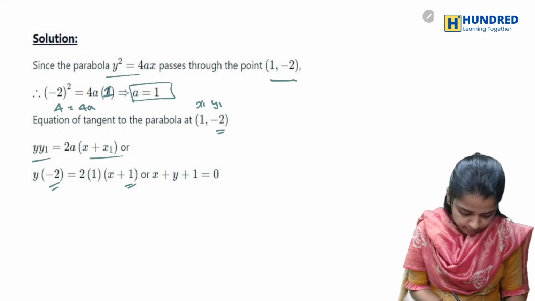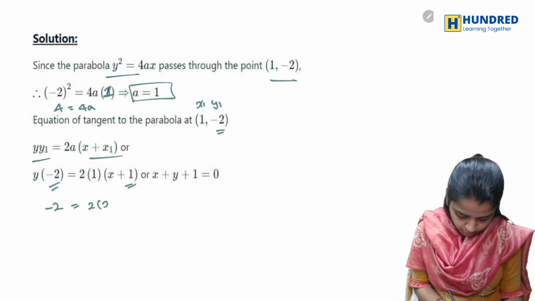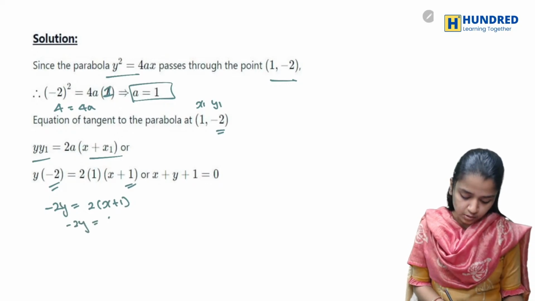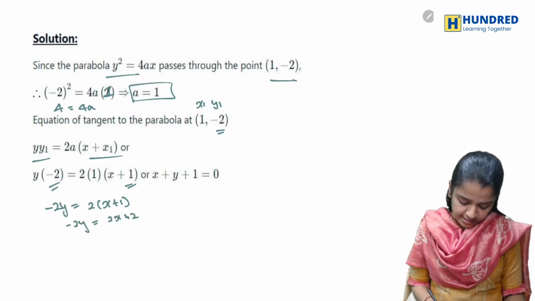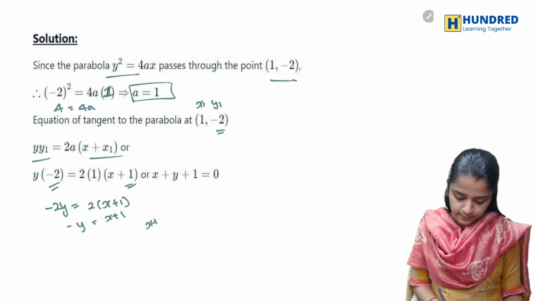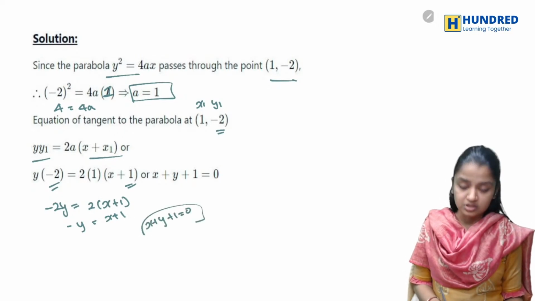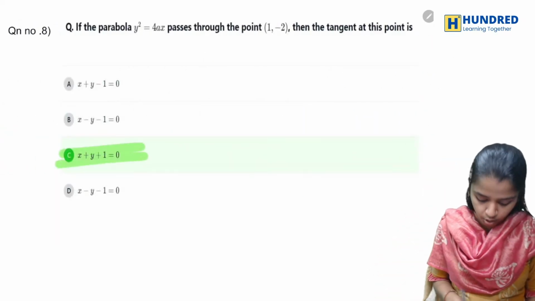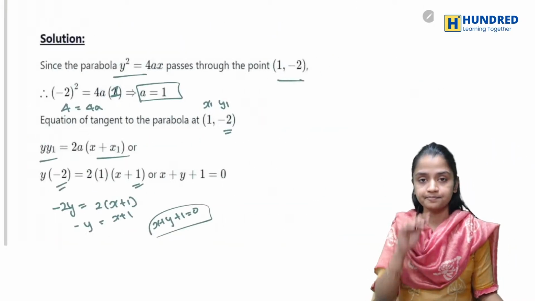So your equation will be minus 2y is equal to 2 into x plus 1. So minus 2y is equal to 2x plus 2. So basically I'm cancelling these 2's. So minus y is equal to x plus 1. So x plus y plus 1 is equal to 0. So your option here is option C. It is already shaded.